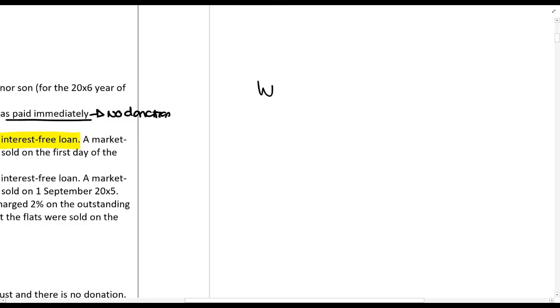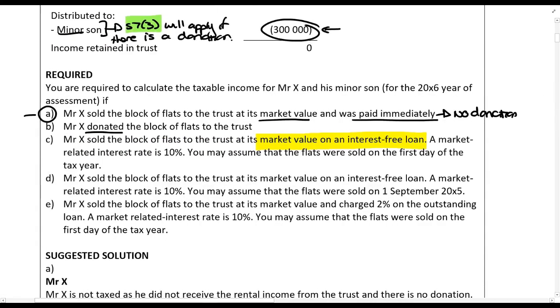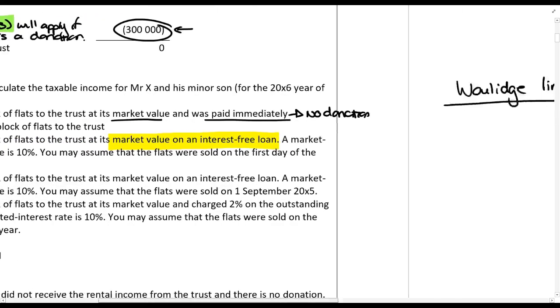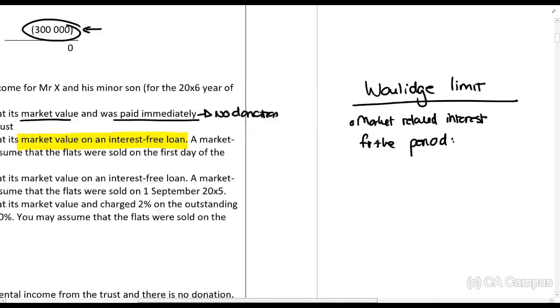So what you need to understand about the Woulidge principle, let's actually not call it the Woulidge principle. I'm going to call it the Woulidge limit. So the Woulidge limit says the maximum amount that you can be taxed on. So what you need to do is calculate the following. You need to say, what is the market-related interest for the period? So what you're trying to say is, if they charged the correct interest, how much